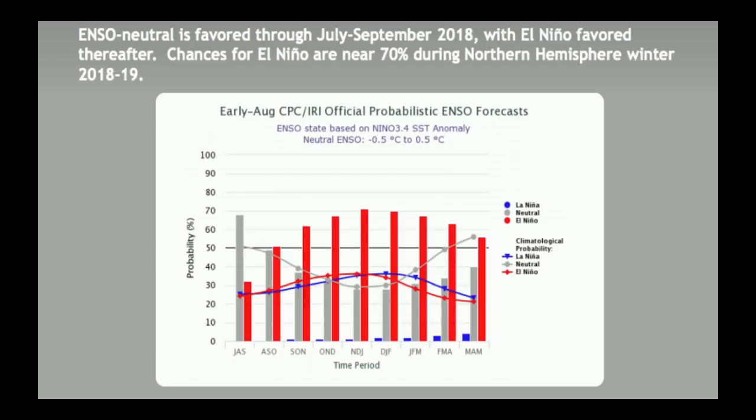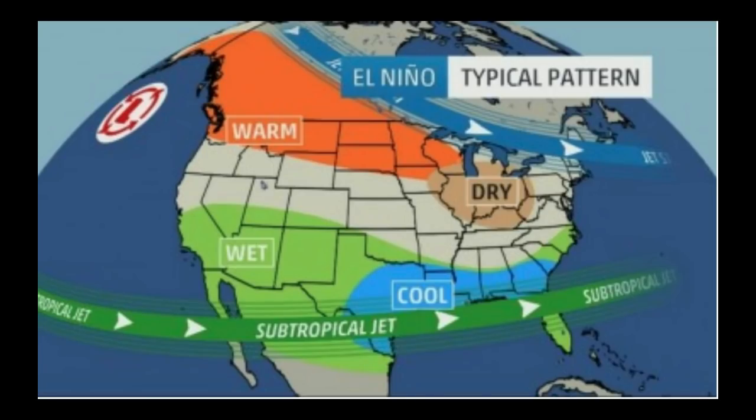At this point, there are some alarming signs that an El Nino may not be forming, but at this point it's still too much to claim that El Nino will not be forming. Instead of 70, I would say I have around a 50 or 60% chance that an El Nino will form. And if it does form, you may be wondering, what on earth does that mean for the area where I live? Well, a typical pattern for El Nino during the winter looks something like this.